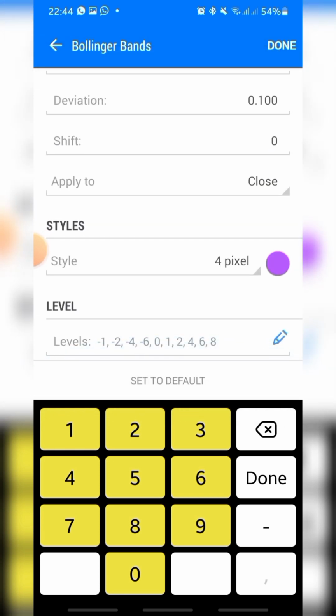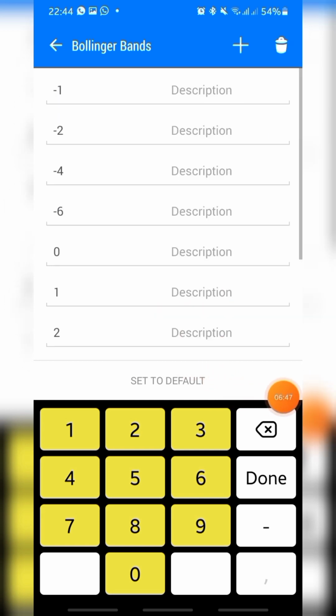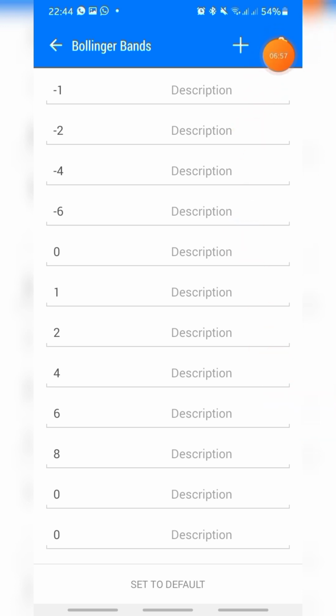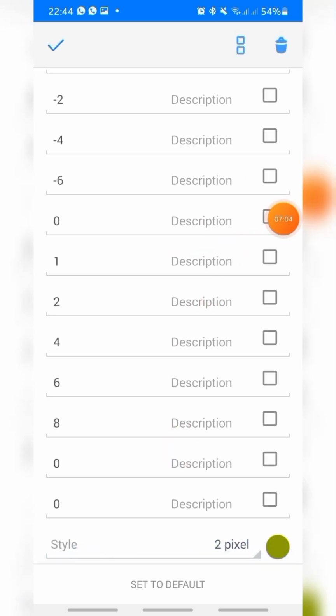The style is 4 pixel, the color is purple, and I have the levels. So just tap on this pencil icon to add the levels. I told you what to do whenever you're clicking on this plus sign and it is not adding. You just have to tap on this delete icon, tap it and re-tap it so the levels can add. So this is what we do here.